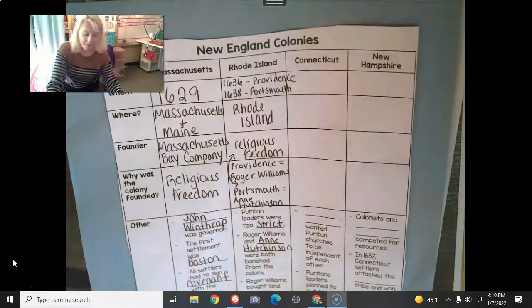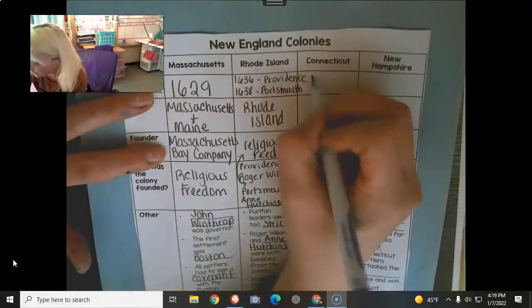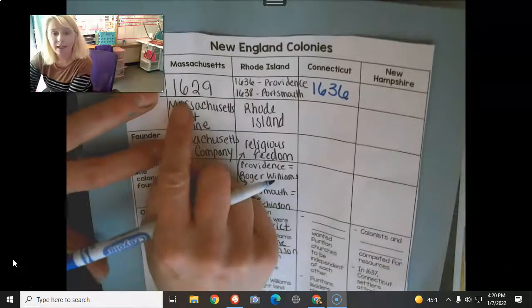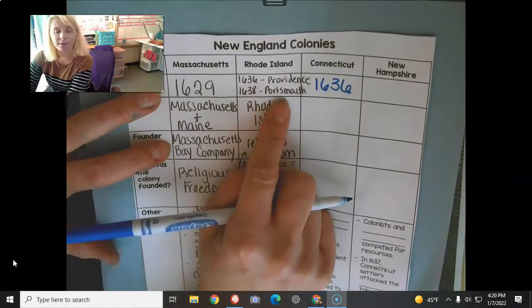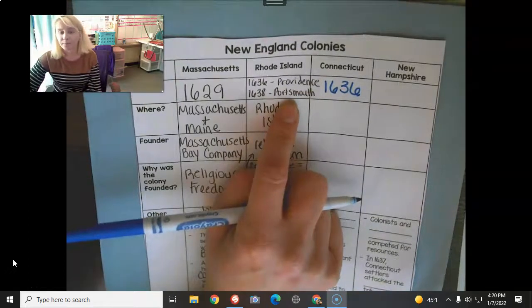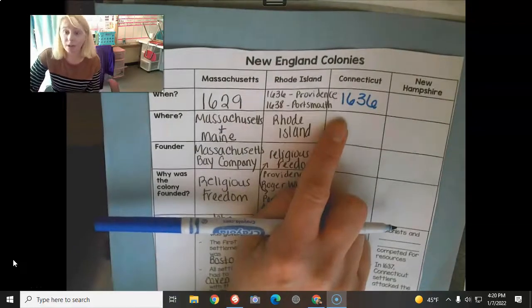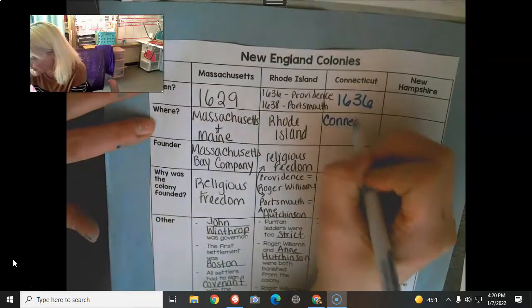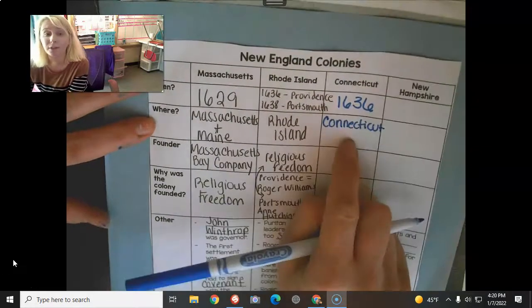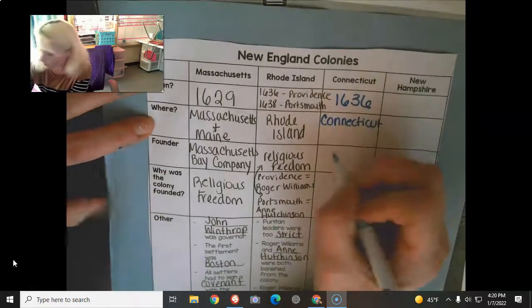All right, so Connecticut. When was it founded? When did it come into being? It came into being in 1636. So shortly after Massachusetts and right around the same time that Rhode Island was forming, 1636 and 38 for Rhode Island. All right, where was the colony of Connecticut? It was in the Connecticut, and the way I always know how to spell Connecticut is it looks like connect, I cut. Connecticut River Valley.